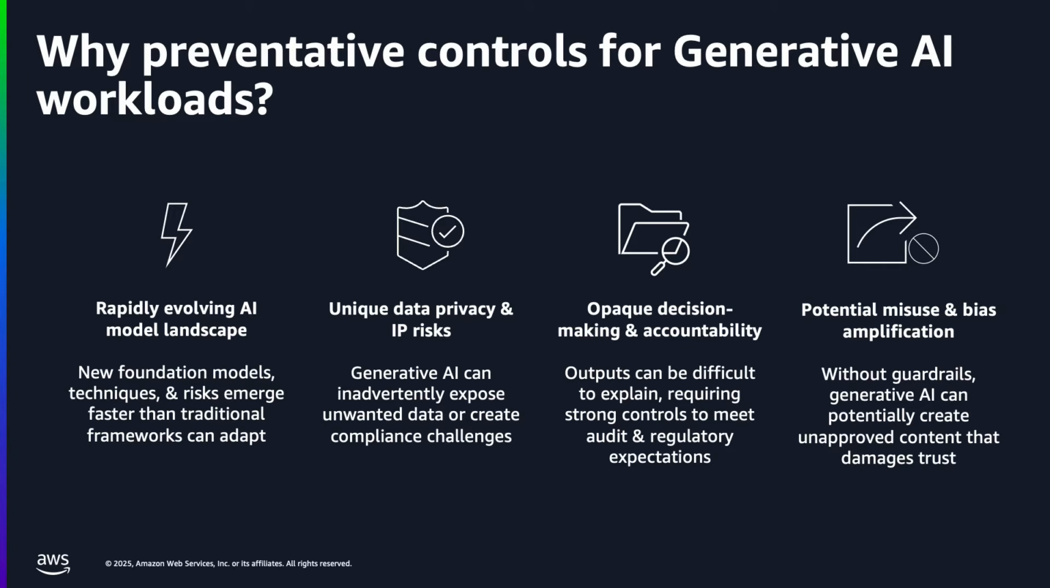The answer lies in preventative controls that are built into your AWS environment to stop the risky behavior at the source, not just detect it after the fact. In the next few slides, I'll cover a few ways you can implement those controls using AWS native policies.